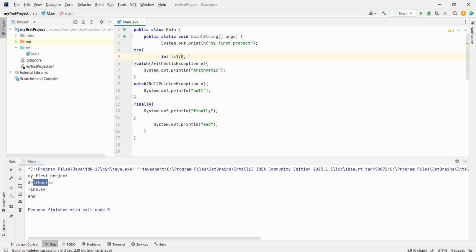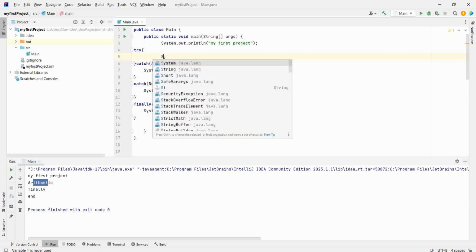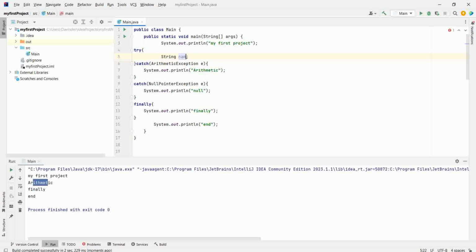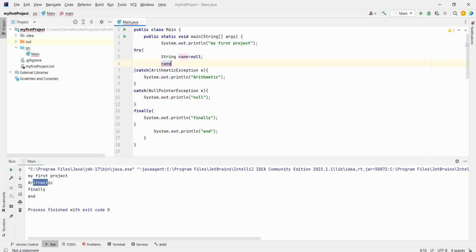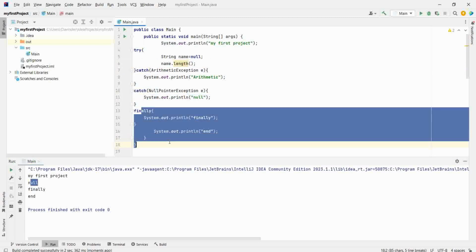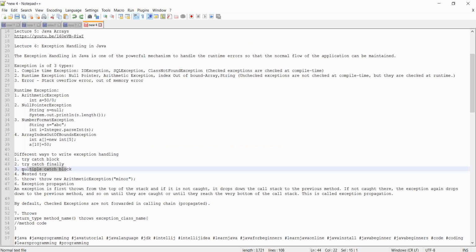If there is a null pointer exception, like I'm trying to find the length of null, it will give me null pointer exception. Now in this case, arithmetic is not printed, null is printed. Flow is going from here to here, then to below. This is multiple catch statements.